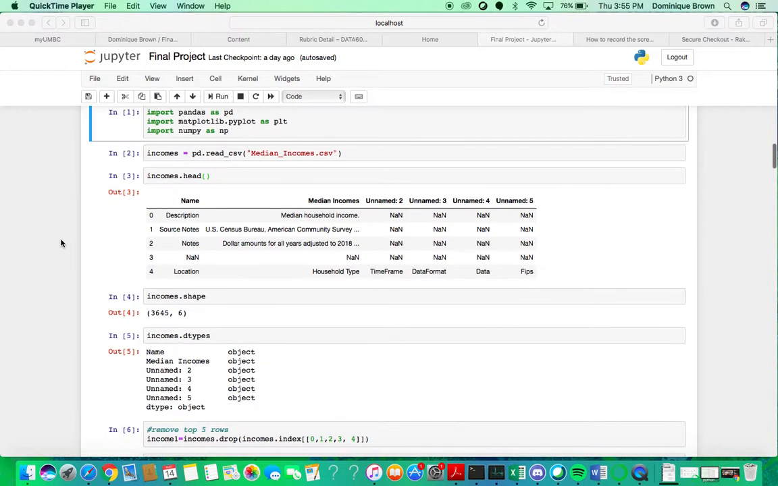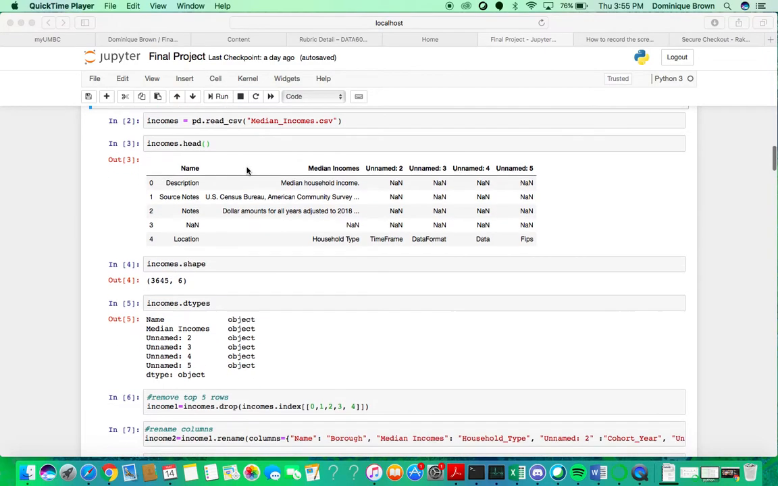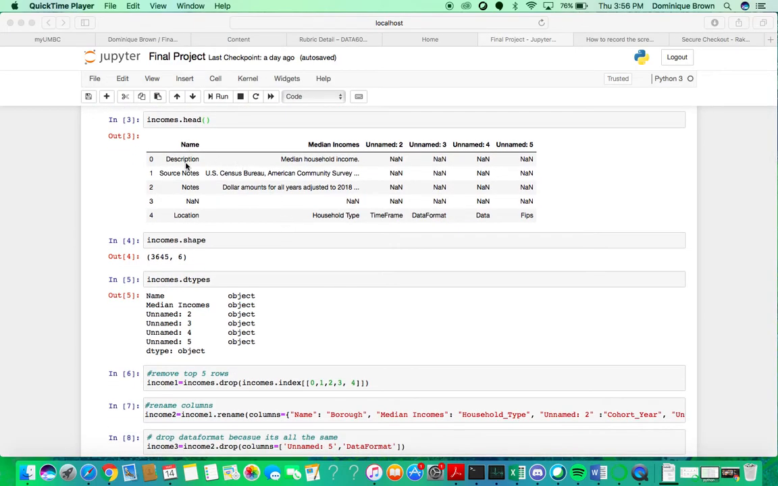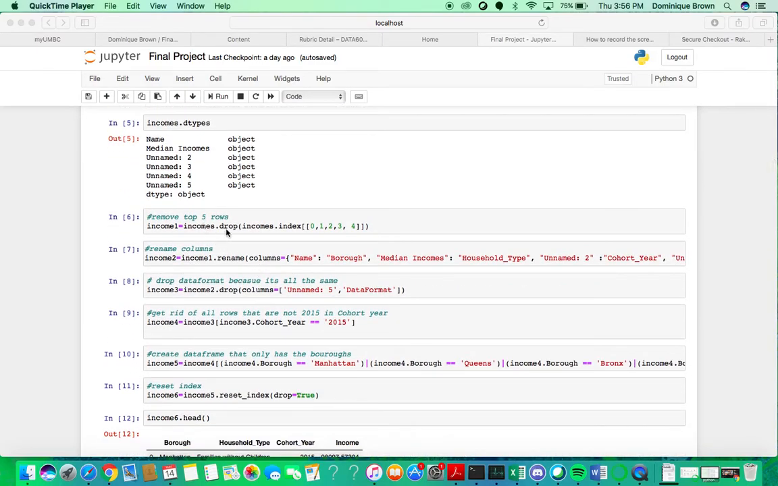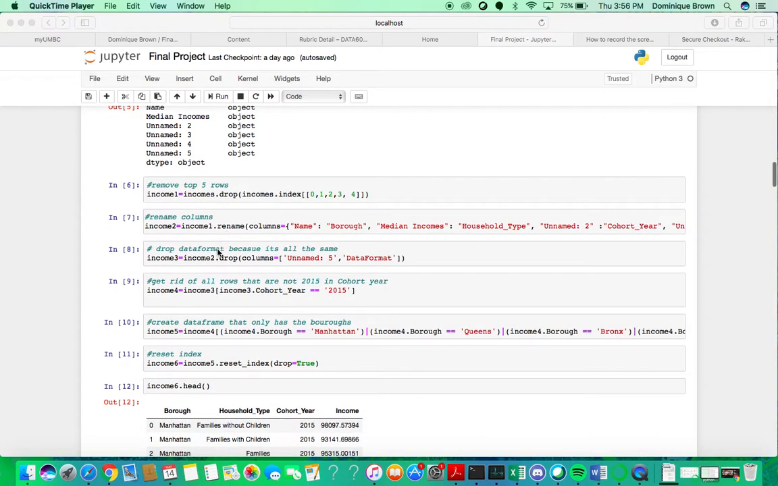First thing I did for my project was to import the median income CSV, and I took a look at it, and you could tell that the top 4 rows have extra text on top of the CSV that isn't really part of the data set. So the first thing I did was to drop the top 5 rows, which included those 4 rows that have extra text and also the row that has the actual column names, and we'll rename them later.